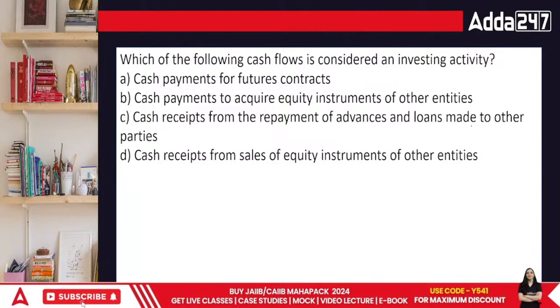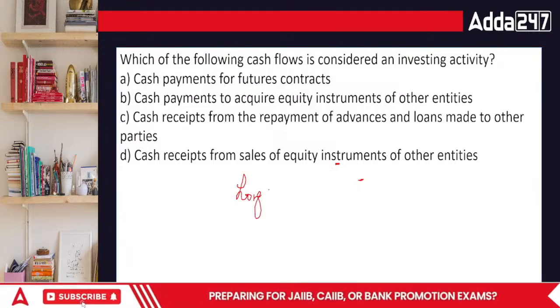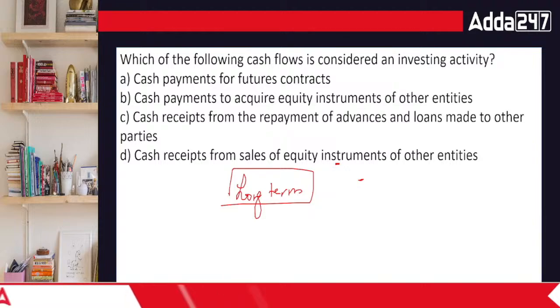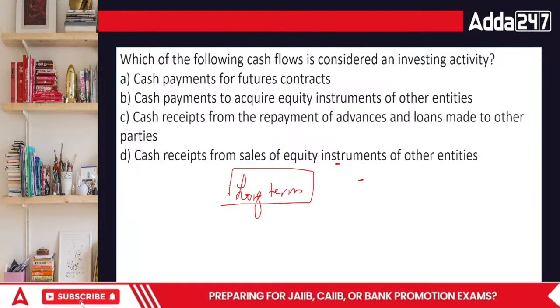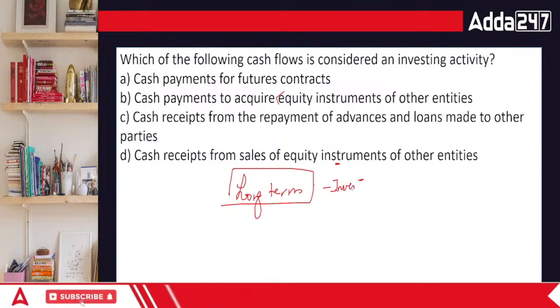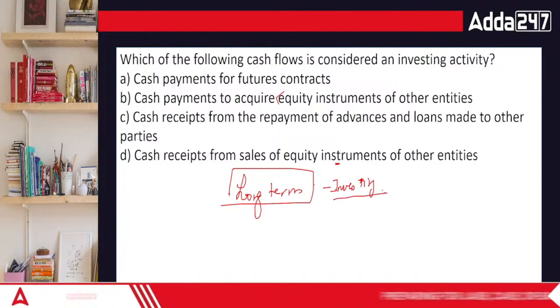When you're looking at investing, we are having work regarding the long term. If it's about long term and you are investing in other than your business, meaning you are not putting it into your raw material or your finished goods, you are putting this money into other areas.